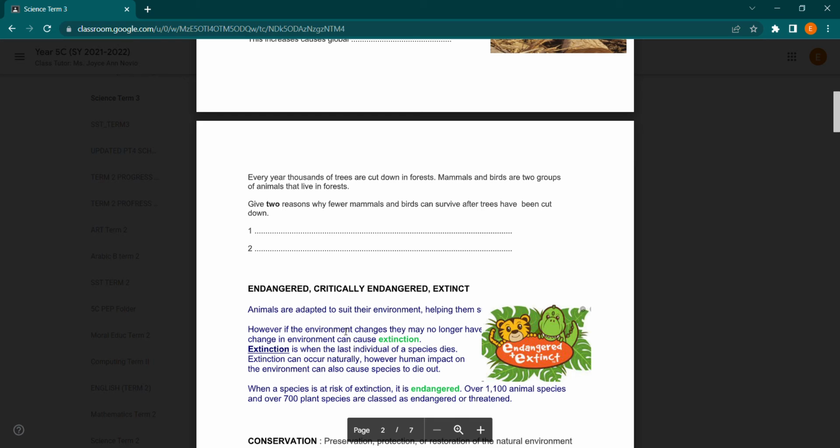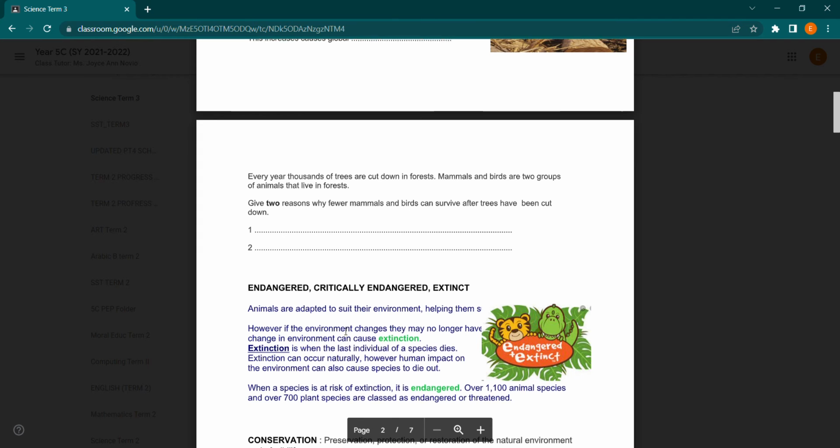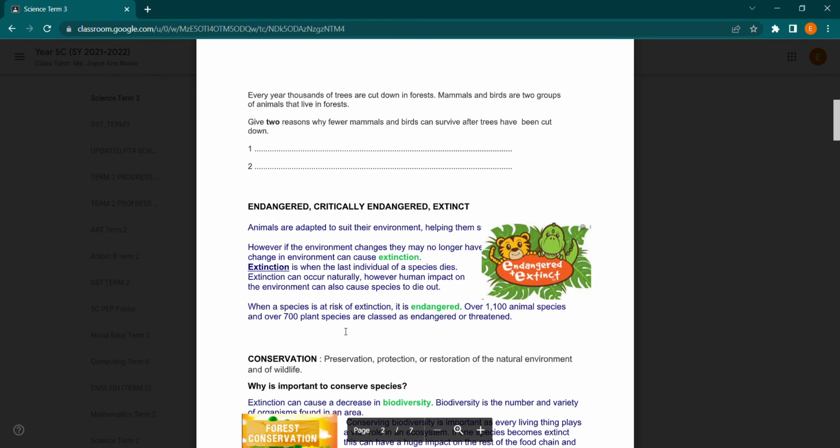Helping them survive and reproduce. However, if the environment changes, they might no longer have this advantage. A change in the environment can cause extinction. Okay, those who don't know what extinction is, I'm going to tell you now. Extinction is when the individual or species dies. Extinction can occur naturally. However, human impact on the environment can also cause species to die.